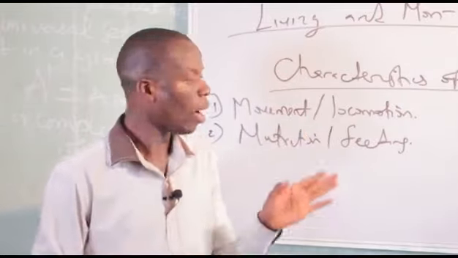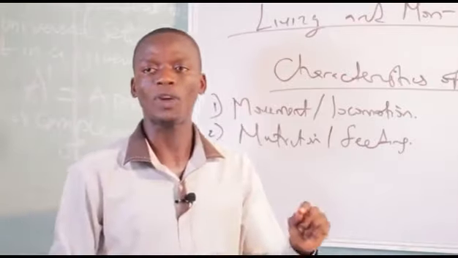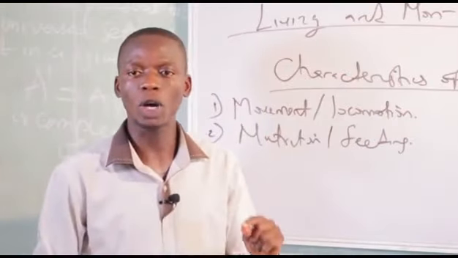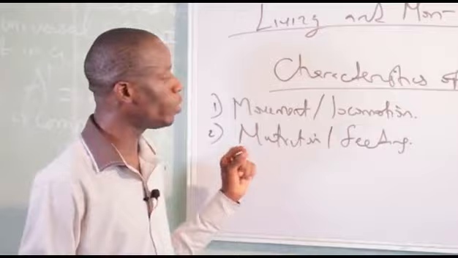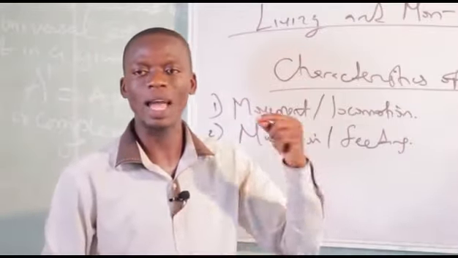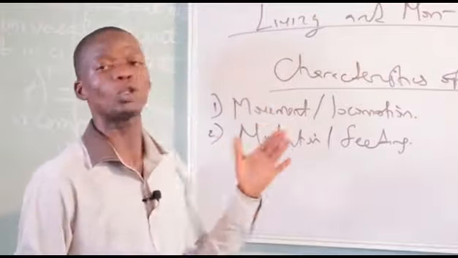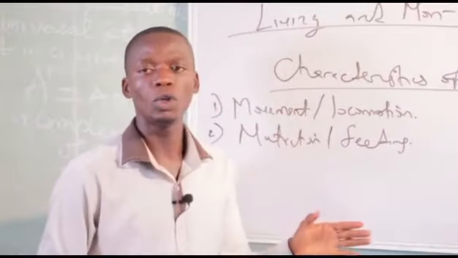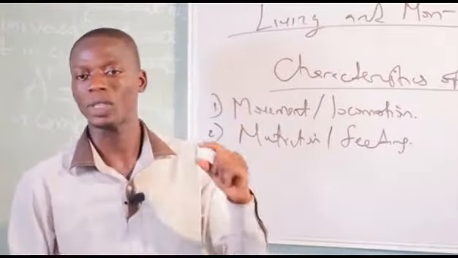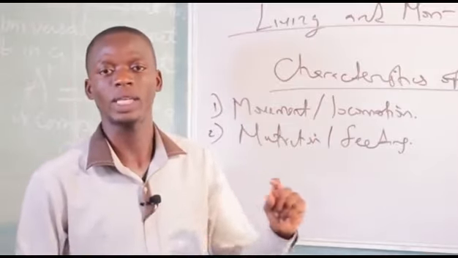And also, there's another one called autotrophic nutrition. This is the type of nutrition in which an organism is able to produce its own food. Most plants are autotrophs. They can produce their food through a process called photosynthesis.